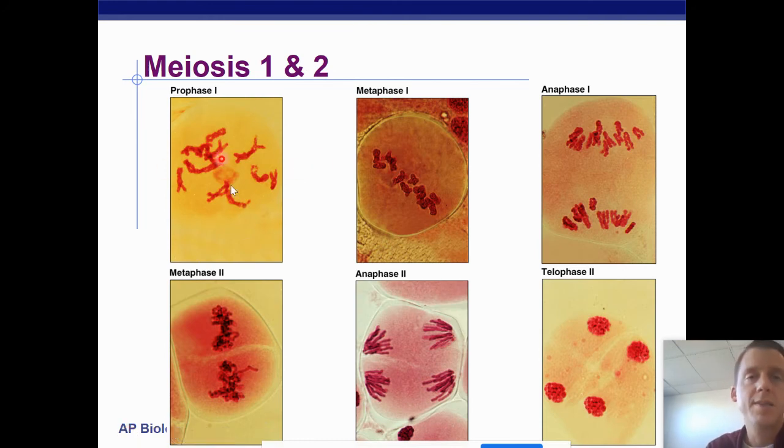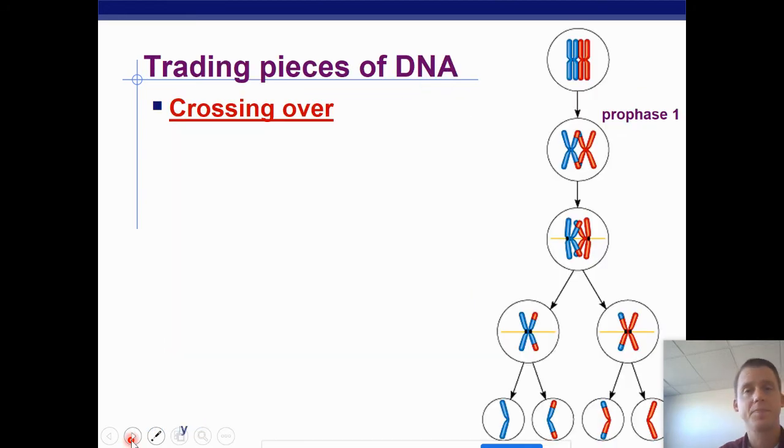So here we can see some actual pictures, prophase 1, metaphase 1, all lined up as pairs though. Anaphase 1, homologous pairs are separated. And then we have metaphase 2. Notice that it's happening twice. And notice that anaphase 2 is happening twice, sister chromatids being separated. And now we have 4 cells all haploid at this point.